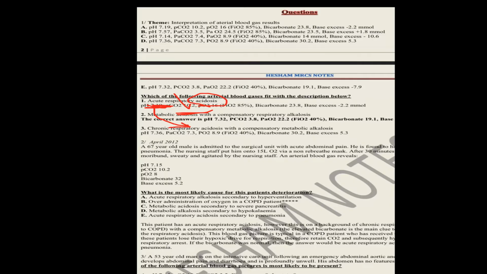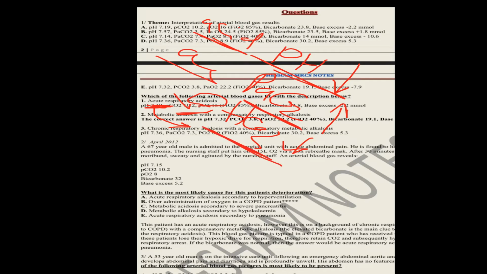When both go with acidosis, the pH is low, PaCO2 is high, and HCO3 is low. Increased PaCO2 is acidosis, and decreased HCO3 is acidosis. So it is mixed metabolic and respiratory acidosis.